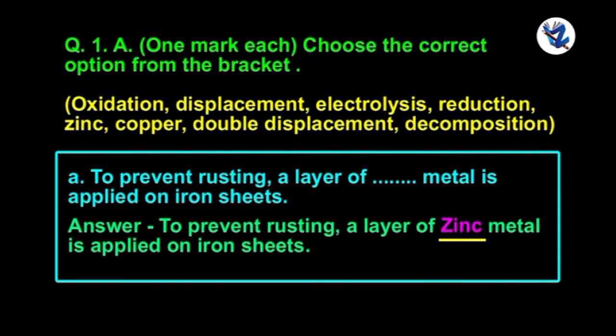To prevent rusting, a layer of zinc metal is applied on iron sheets.